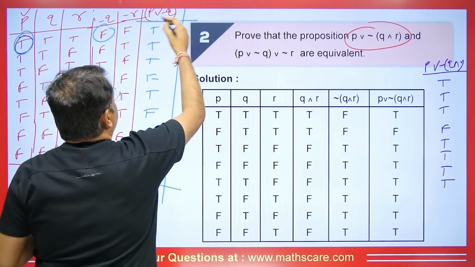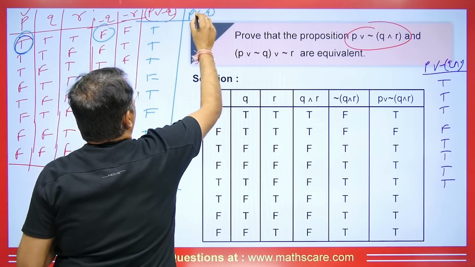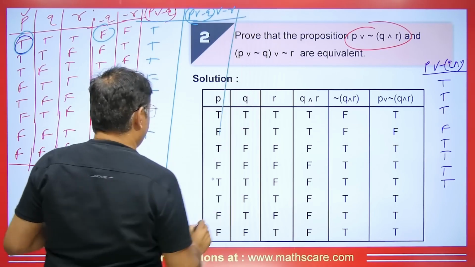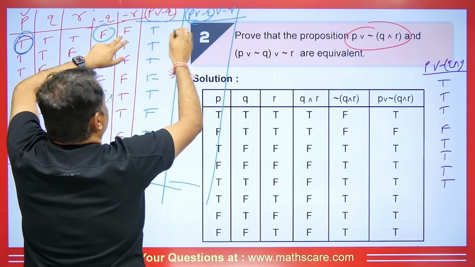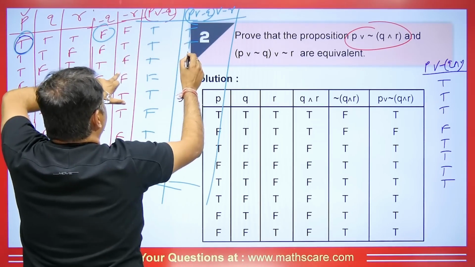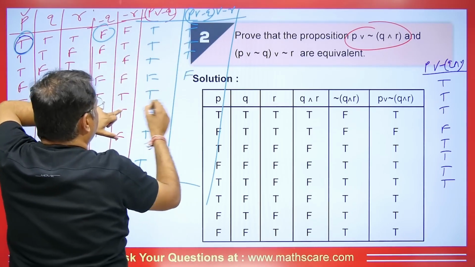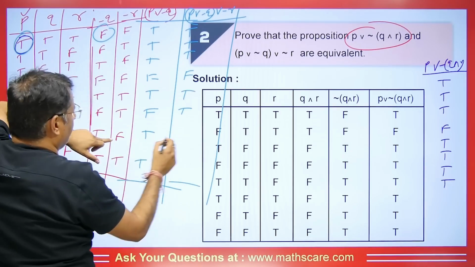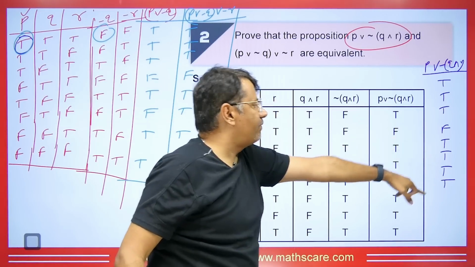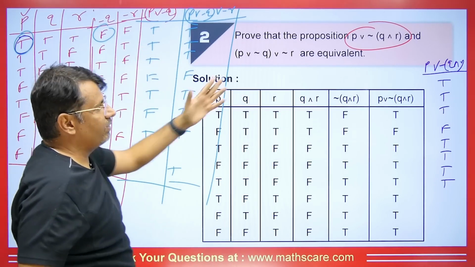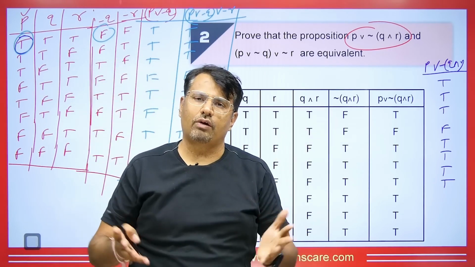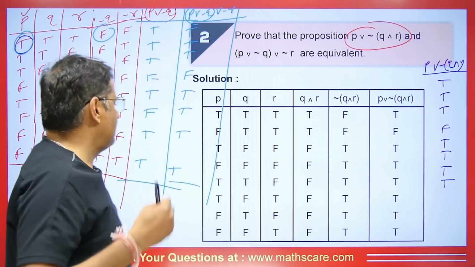Now here we have to take negation, so it will be P, negation Q, and you can see that here we have, this is also OR, so negation R will come, right? This negation is R, so if you add both of them together, it is true, false. If you add them, it will be true. So we will get true here, and here also we will get true, but we will get false here. We will get true here, here true, and we'll get true here, and we will get true here also. Look if this is what is coming: 3 times T, and then F and 4 times T, 3 times T, then F and 4 times T means this will be equivalent. Means if the total output is same for both of these, then it is equivalent. So we can understand it very easily like this.